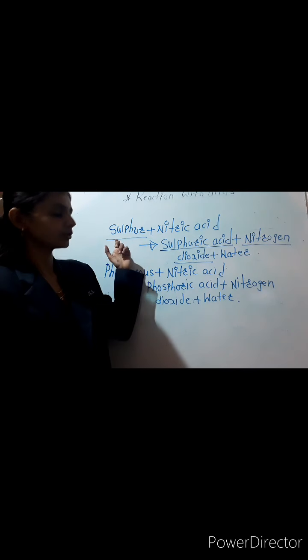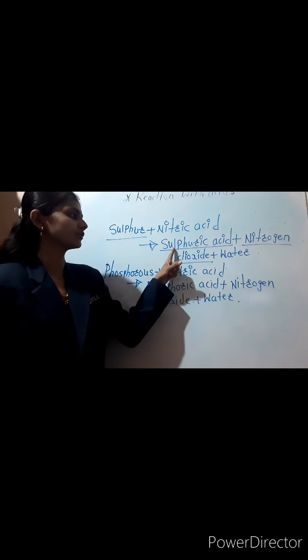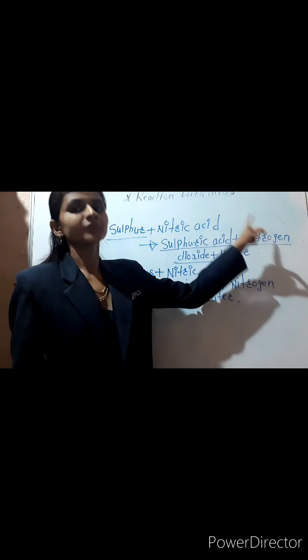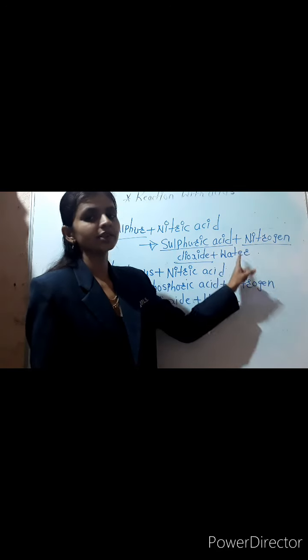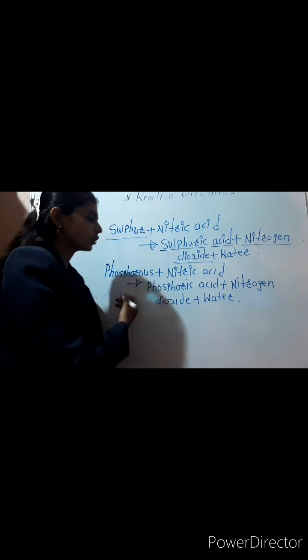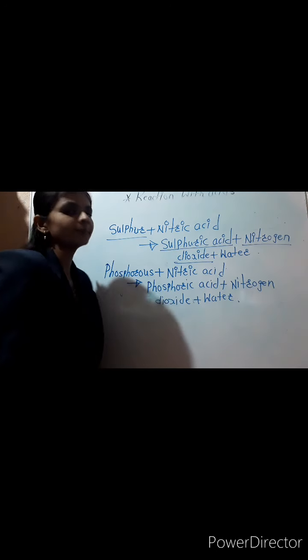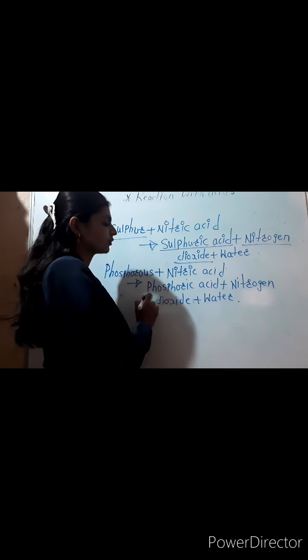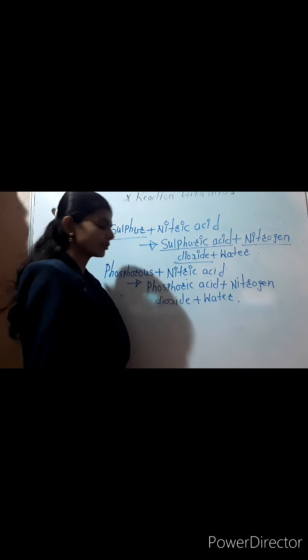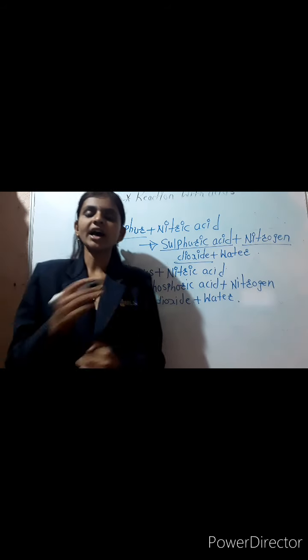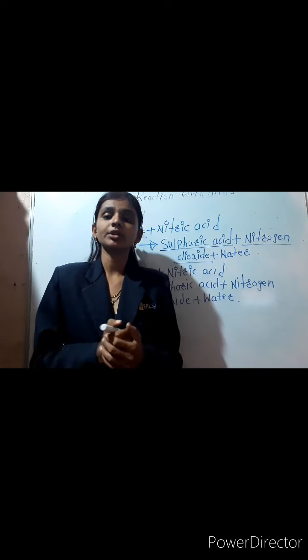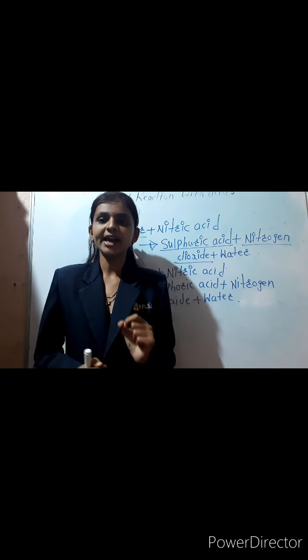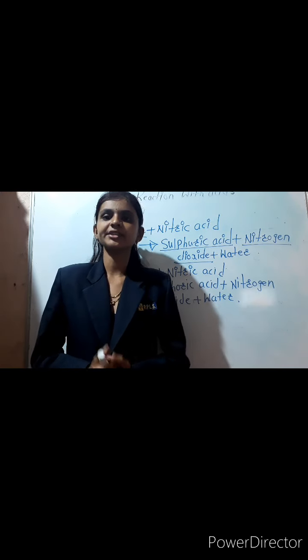So sulfur reacts with nitric acid to give sulfuric acid plus nitrogen dioxide plus water. And when the other non-metal, phosphorus, reacts with nitric acid, we get phosphoric acid plus nitrogen dioxide plus water. So these are related to metals and non-metals reacting with acids.